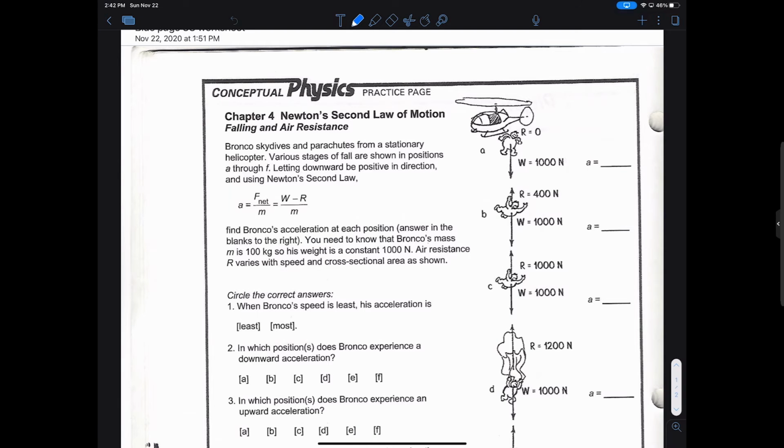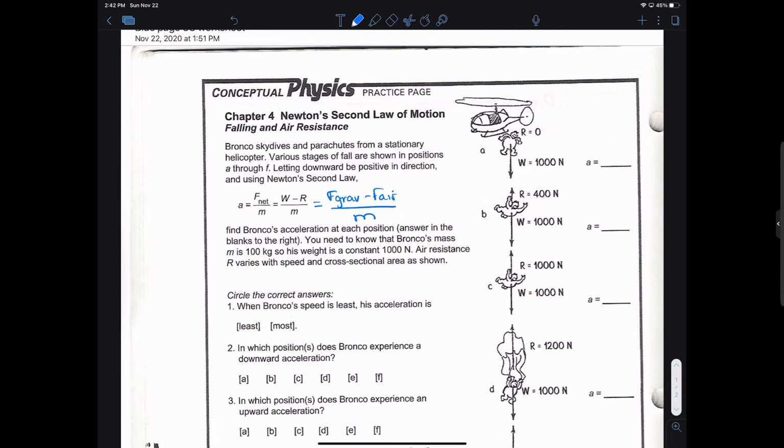Okay, so again, you are on page 41 in your blue packet, and we're going to work through this falling and air resistance page. Bronco skydives and parachutes from a stationary helicopter. Various stages of fall are shown in positions A through F. Letting downward be positive in direction, and using Newton's second law, we can say that the weight minus the air resistance is the net force, and that divided by the mass will give us the acceleration. While they are using W minus R, we normally use F gravity minus F air divided by mass.